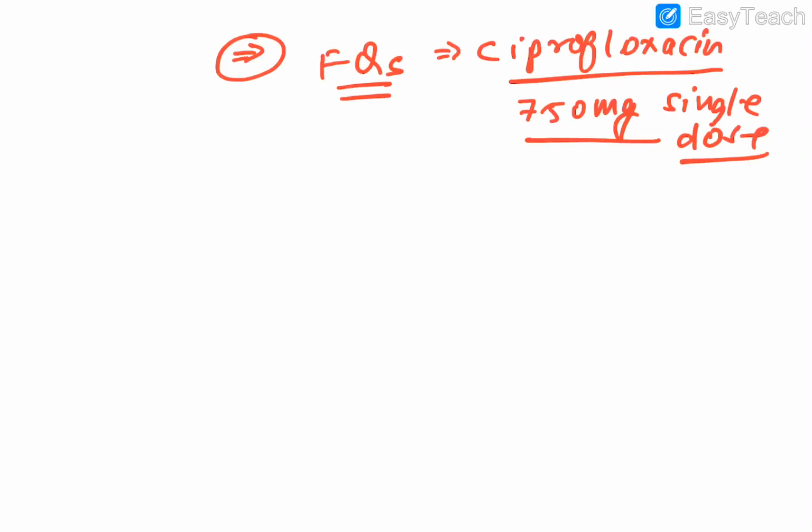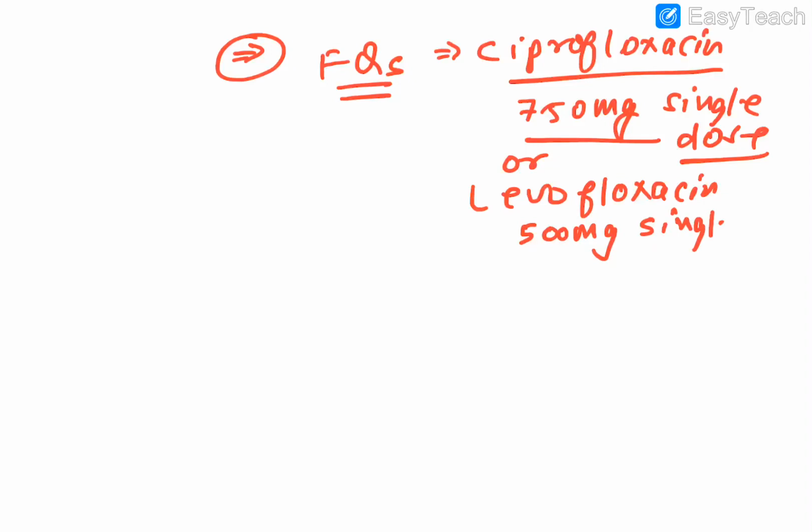Okay, if you don't want to give this, then you can go for levofloxacin, and in this also you can go for 500 milligram as a single dose. Cipro 750 milligram single dose can be there, and if you want to give it for 3 days, then that is also a protocol: 500 mg BD for 3 days.